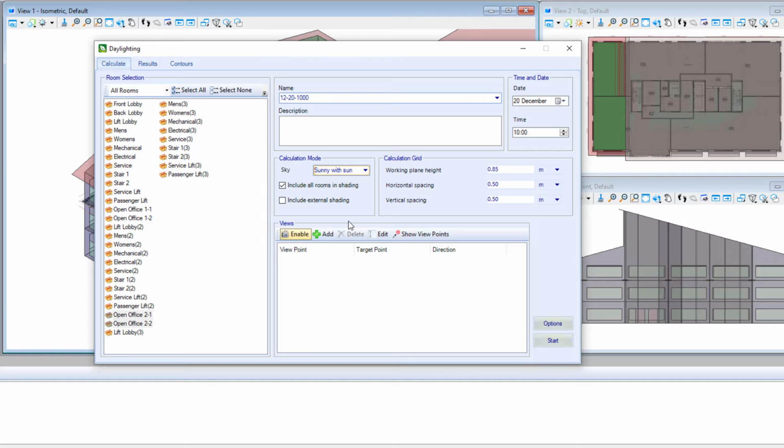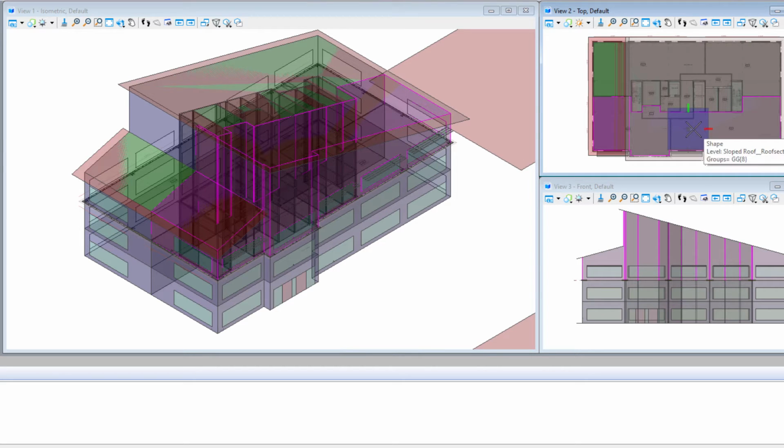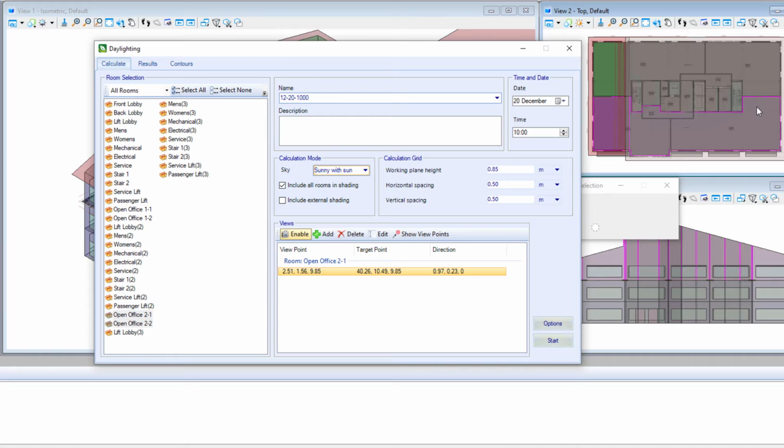The report will also generate rendered views of the space if I enable them and create the views. So I will add 2 views, one on the south side of the office floor and one on the north side. I simply select the Add button, select the room where I want the view, accept, and then place 2 points defining the camera and the direction. So that is the first one. Now I will add one more.